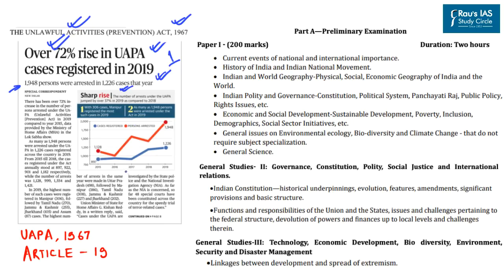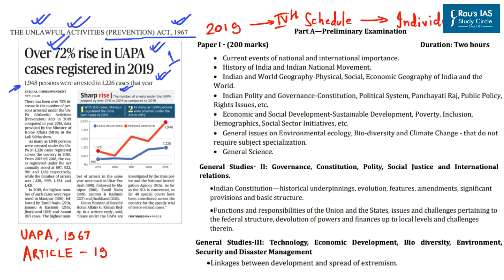So in this regard, let us understand certain basic facts with respect to our prelims examination, as questions pertaining to the Unlawful Activities Prevention Act 1967 can be asked, also because an amendment was made in this act in the year 2019, which added another schedule to this particular act. That is, the amendment added 4th schedule to the UAPA Act, which provides for naming individuals as terrorists. So in this regard, this news becomes important primarily from your prelims perspective.